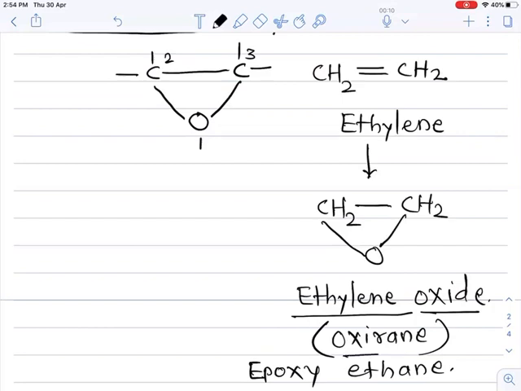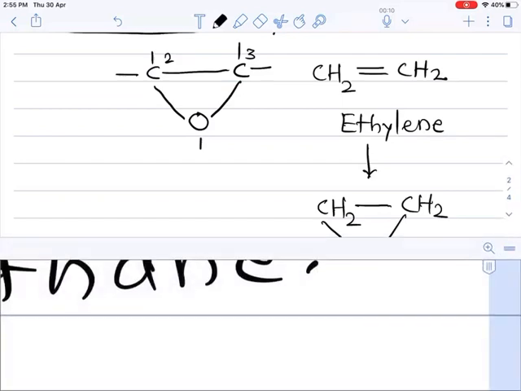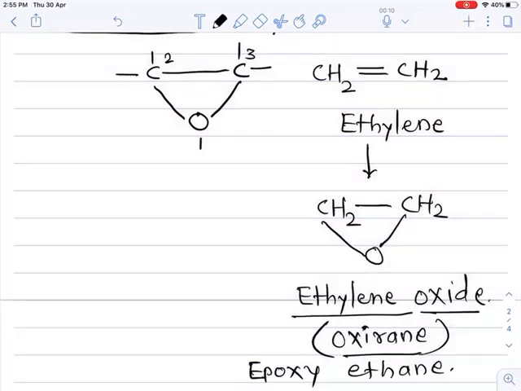Ethylene oxide is the popular name, that is oxirane, as well as epoxyethane. So this is the three-membered ring, and how do we number this ring? Here oxygen is number 1, then the second carbon and third carbon. It is a three-membered ring, and this is called an oxirane compound.